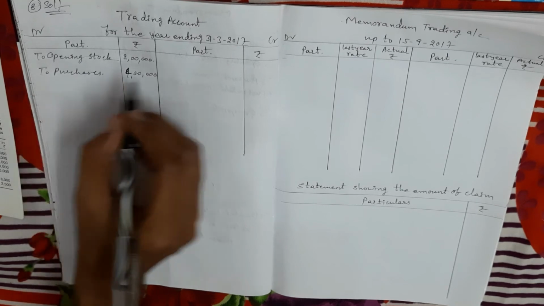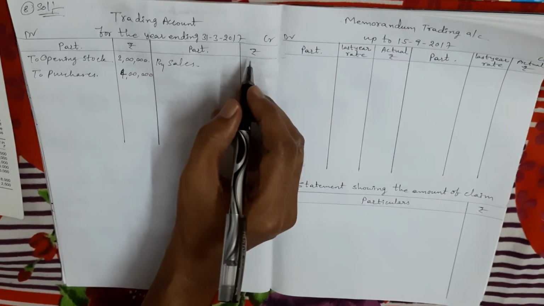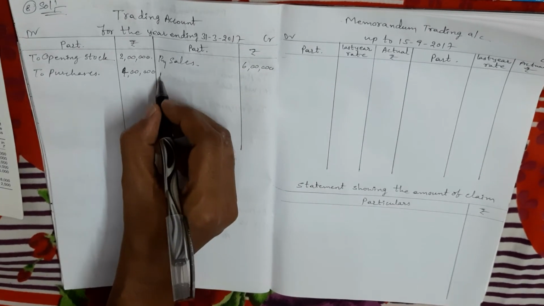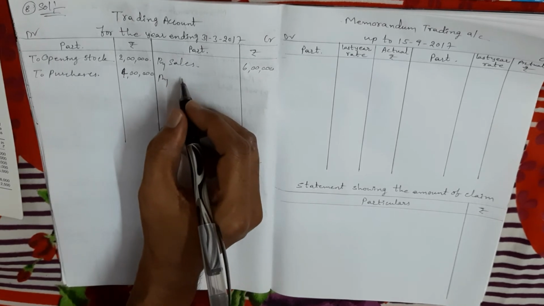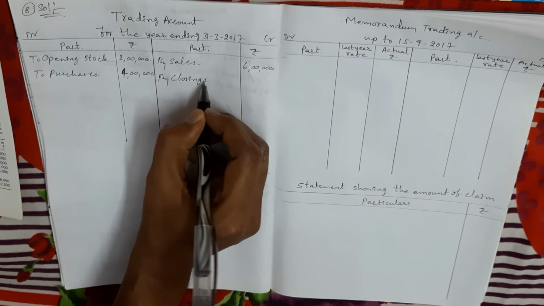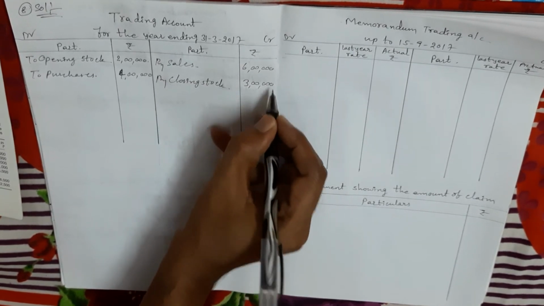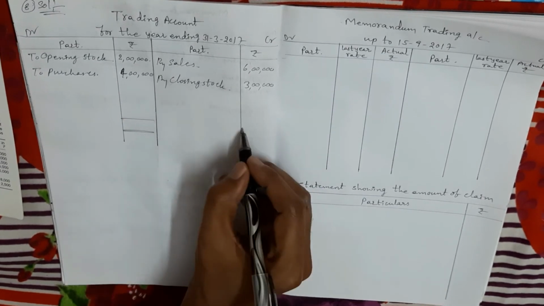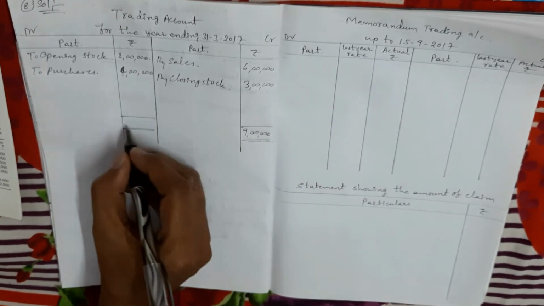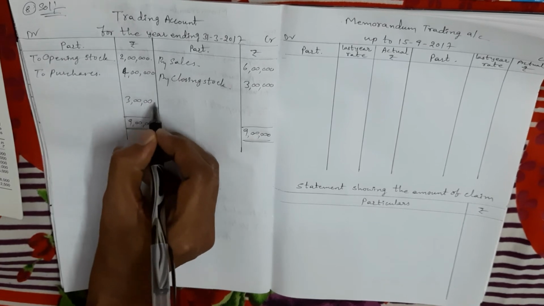Next, on the credit side, last year sales 6 lakhs, and the current year opening stock is given, which I am taking as last year closing stock, 3 lakhs. So by closing the trading account, I got 3 lakhs of gross profit.